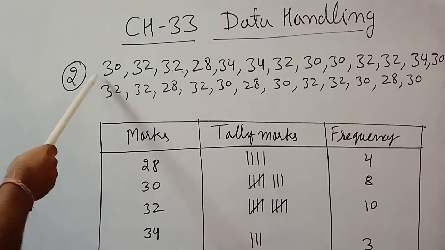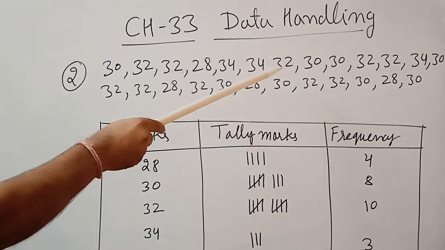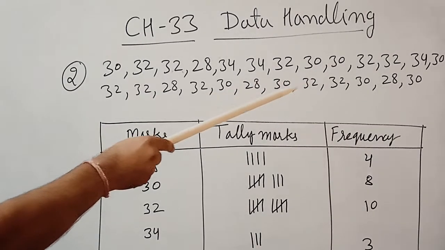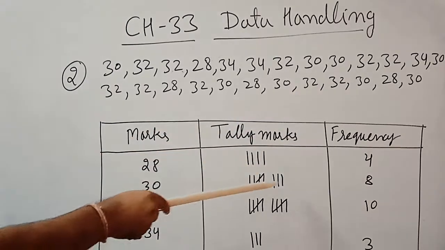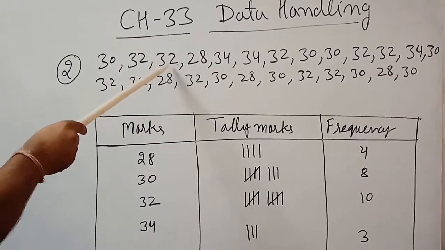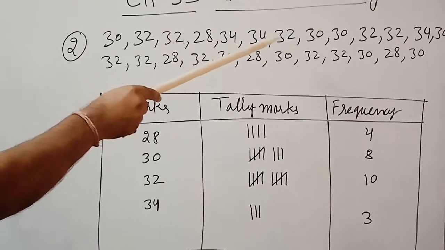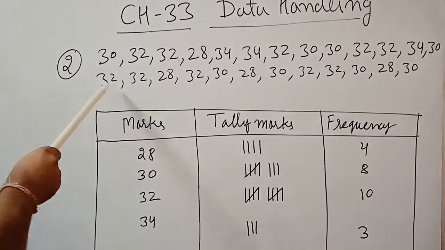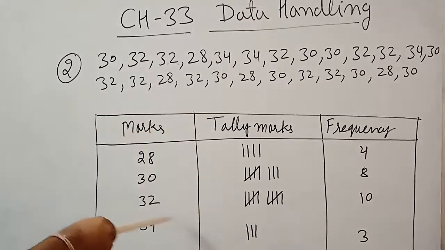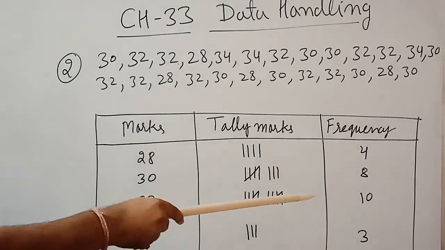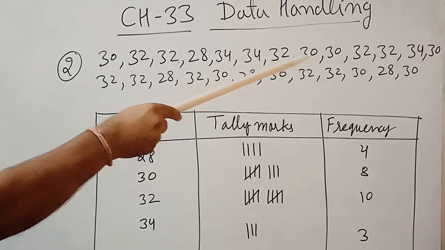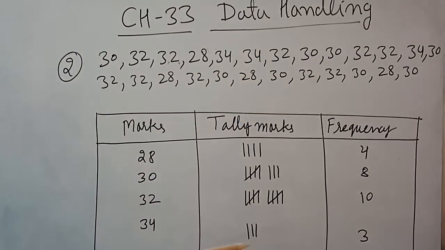30 is how many times? 1, 2, 3, 4, 5, 6, 7, 8. So write 8, frequency 8. 32, how many times? 1, 2, 3, 4, 5, 6, 7, 8, 9 and 10. So 10 times 32, write the tally marks here and 10 as the frequency. 34: 1, 2 and 3. So 3 times 34.